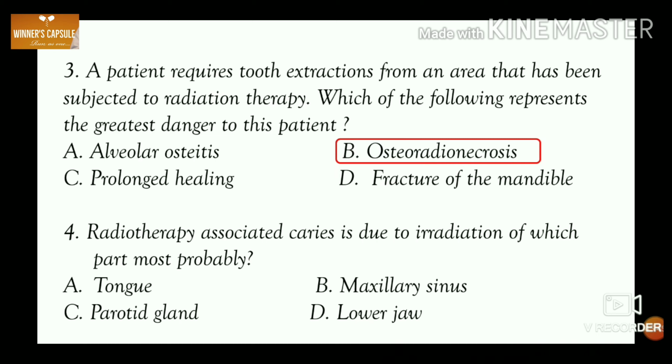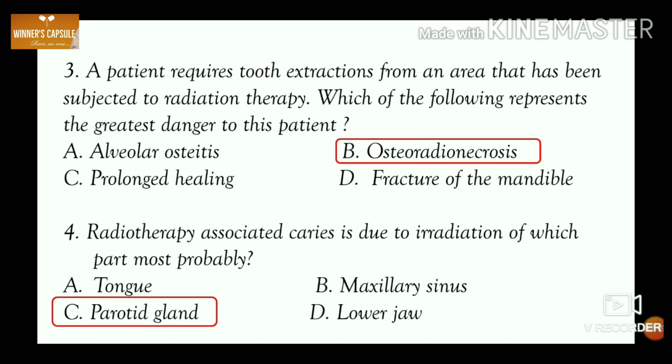osteoradionecrosis. Fourth question. Radiotherapy associated caries is due to irradiation of which part most probably? A. Tongue, B. Maxillary sinus, C. Parotid gland and D. Lower jaw. Answer is option C. Parotid gland.